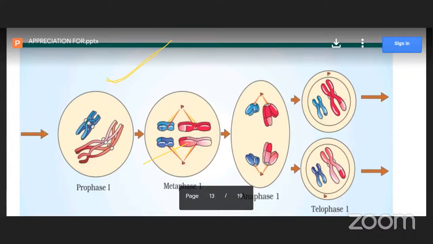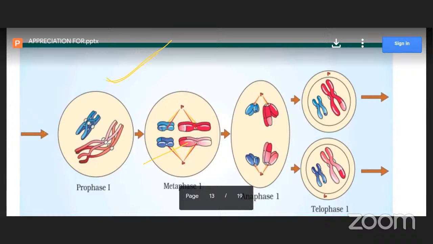In diplotene, mainly repulsion takes place, and the chromosomes want to go separate. So both homologous chromosomes, the non-sister chromosomes, are bound together, that is synapsis. Then after that they go separate. Already in crossing over, genetic material was exchanged, so DNA of the red one enters into the blue one, and genetic material of the blue one enters into the red one. So here we observe paternal and maternal chromosomes like that. Next, diakinesis is the last stage. In diakinesis, what will happen?